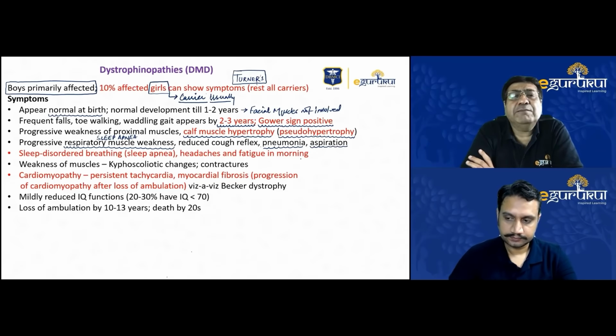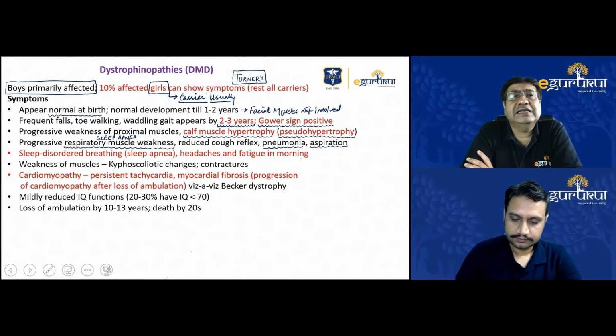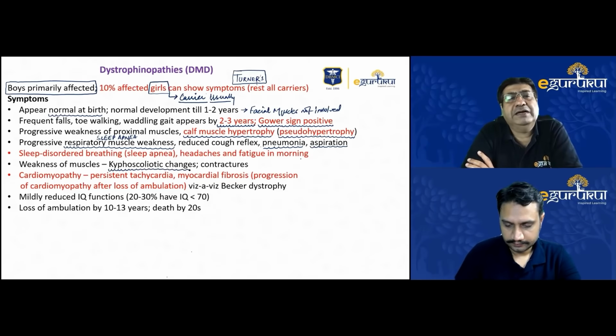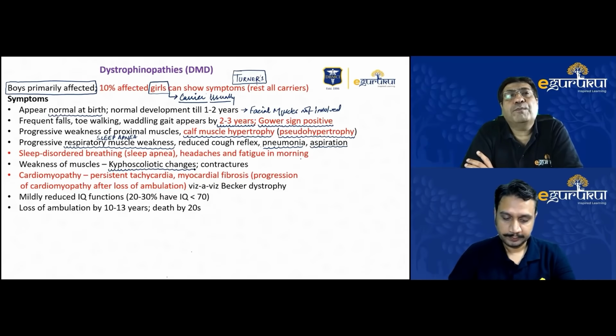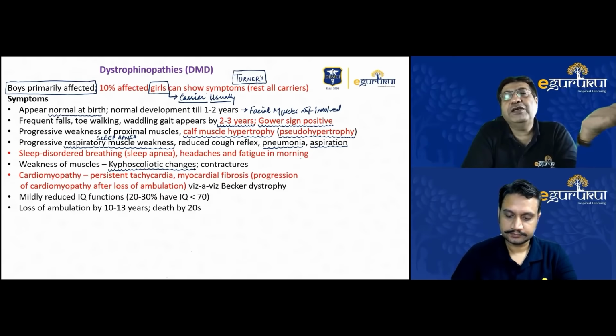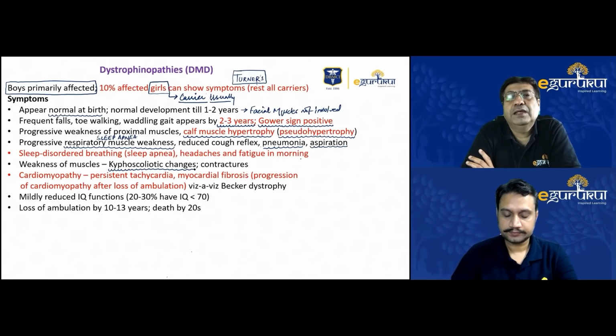Then spinal abnormalities like kyphoscoliotic changes and contractures often develop in these cases. Contractures again are a very important feature of this disorder, which Dr. Sushil will tell better. Now, from a pediatric point of view, cardiomyopathy: as Dr. Sushil just told you, dystrophin is a very ubiquitous protein which is present everywhere, including the cardiac muscle. So it's very obvious to expect cardiac involvement to be present in DMD.